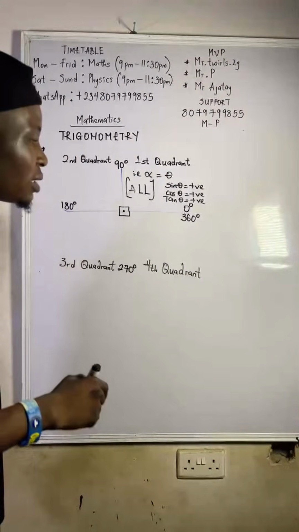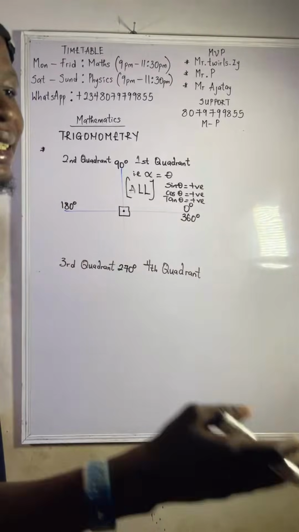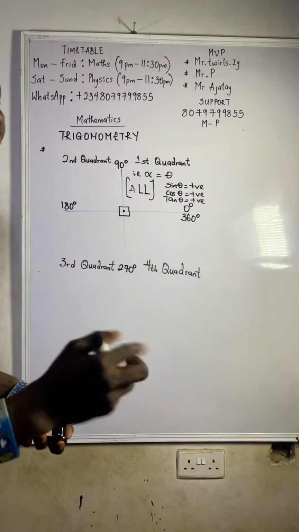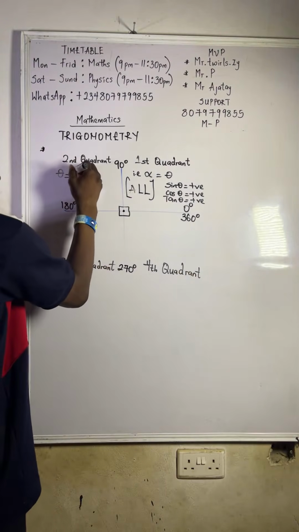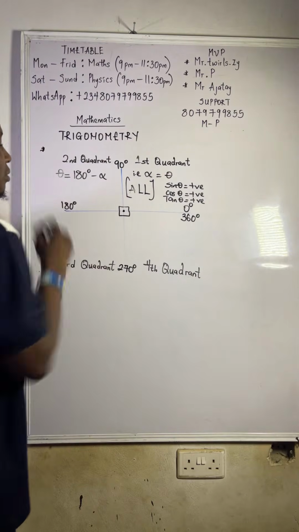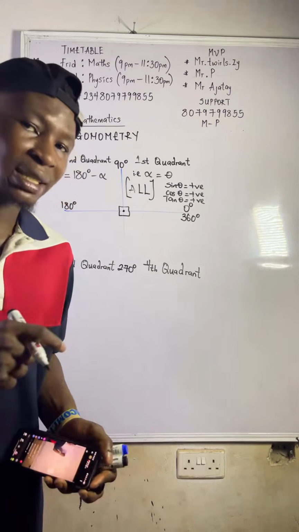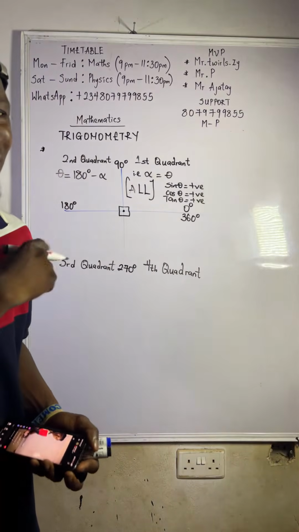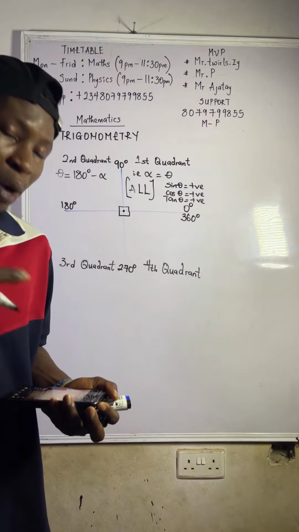Now coming to the second quadrant. This is our second quadrant. If your angle falls between 90 degrees and 180, how do you get the angle there? To get the angle theta, it will be 180 degrees minus the angle you are given. Don't forget you will not be given a calculator. That's why you need this very well, and it will help you in physics also.